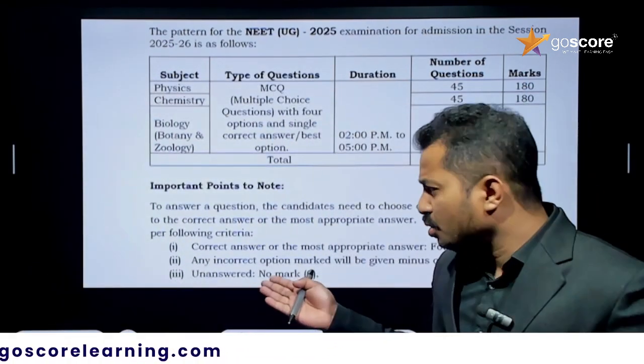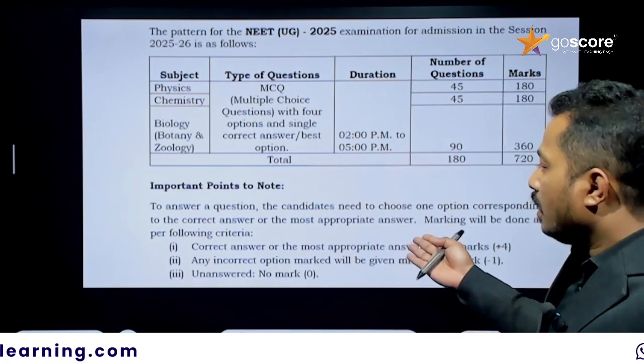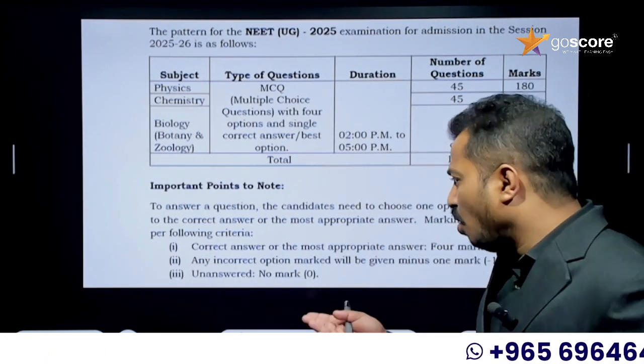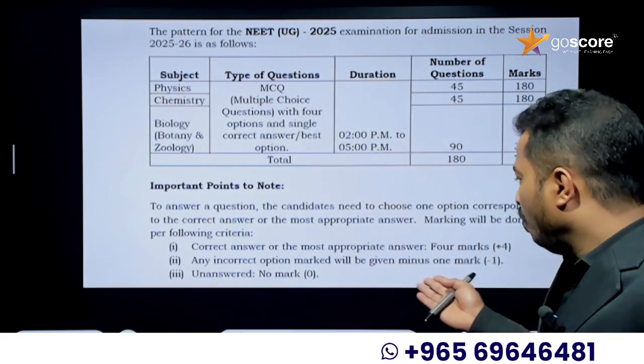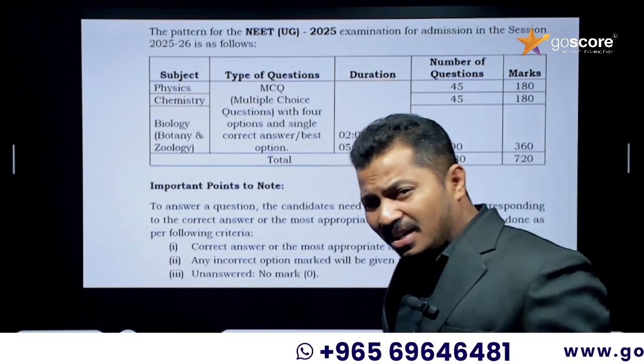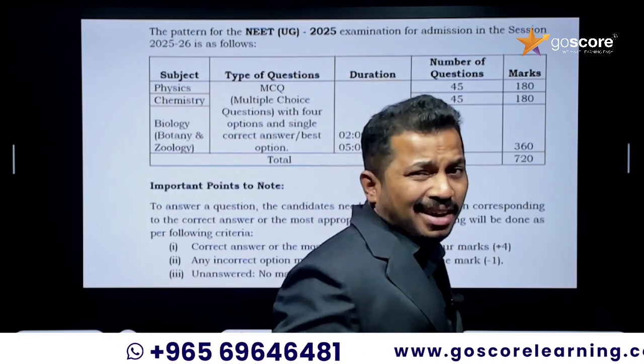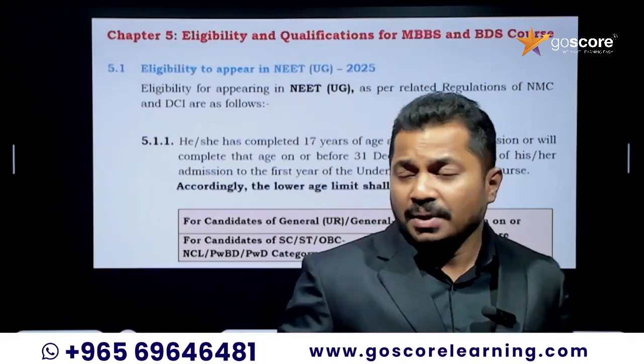And regarding marking also, you already know: a correct answer will be awarded +4, and for a wrong, incorrect answer, you will be awarded -1. For an unanswered question there is no negative mark; no mark will be given for an unanswered question.